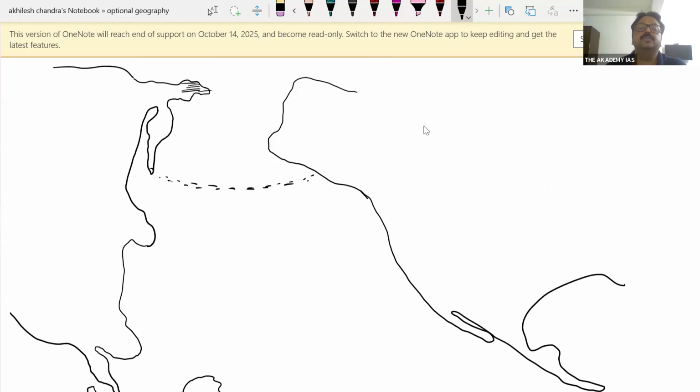This is the part of Russia. This is Kamchatka. This peninsula is called Chukchi Peninsula. This peninsula is called Kamchatka.